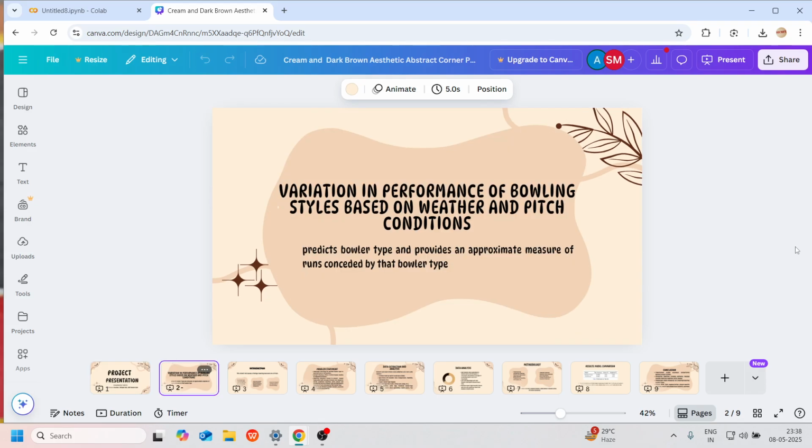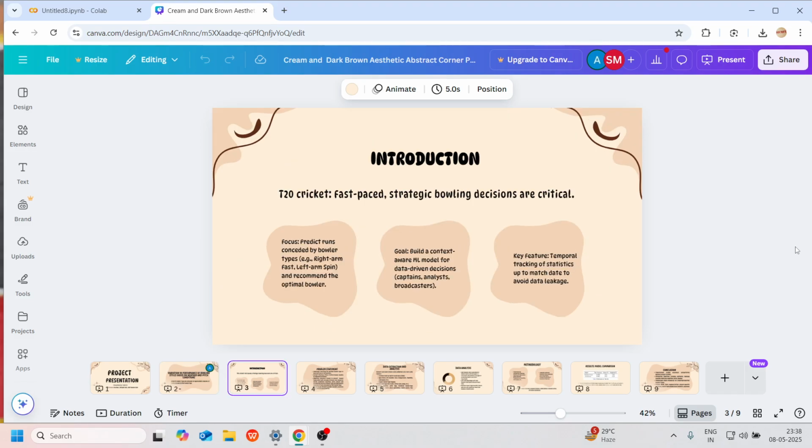Our project topic is the variation in performance of bowling style based on weather and pitch condition, in which we are predicting the best bowler with an approximation measure of runs conceded by that bowler for that particular over. Here's the introduction: we are implementing this on T20 cricket in the IPL tournament.